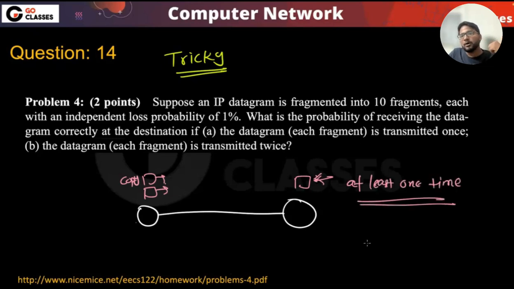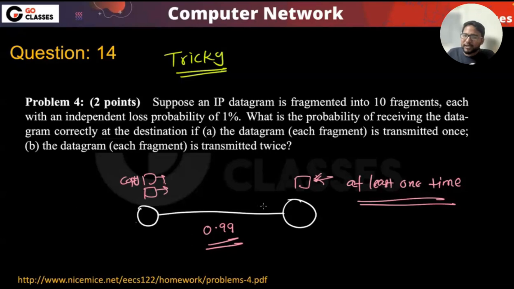At least one time. What is the probability? You're sending 2 packets. What is the probability that at least one of them reaches here? If exactly one of them reaches, the probability is how much? 0.99. Right? What is the probability that at least one of them reaches?